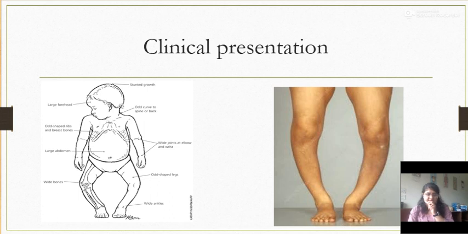This is the clinical presentation of the patient who is suffering from rickets because of vitamin D deficiency. You can see the bow legs. The normal distance between the two knees will be more, and this is known as bow legs or genu varum. The other deformities which are seen are large forehead. There will be chest protrusion, which is known as pigeon chest. The ankle and the knee will be wide. There will be odd shaped breast bones and the ribs, and there will be large abdomen. So you can see the picture of all these features.